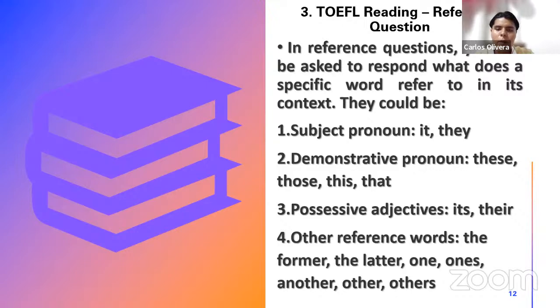Maybe you read this and you say, hey, wait a minute. Wasn't this the first type of question, responding to a question about a specific word? And I say, yes, but there's a difference here. In the first type of question, the vocabulary question, we were always asked about concrete words, as for example adjectives like jealous, illustrious, flabbergasted, or it could be pencil as well, right? Whatever. But this time, the words we're going to be asked about in this type of question are reference words. What are reference words? Subject pronouns, as for example, it, they. Demonstrative pronouns, these, those, this, that.